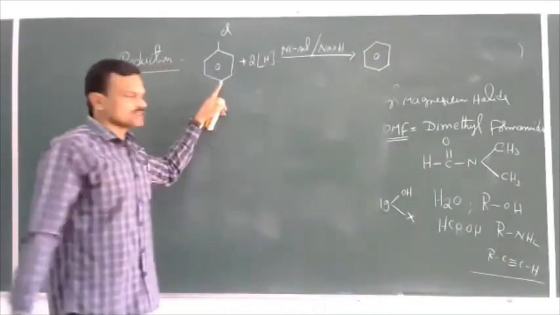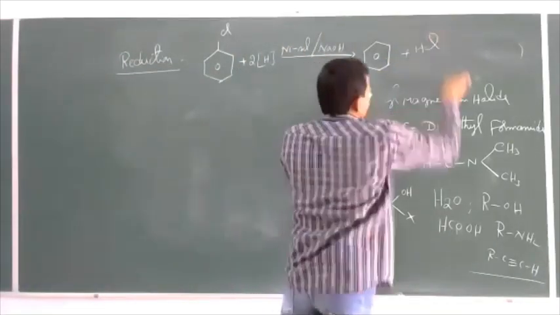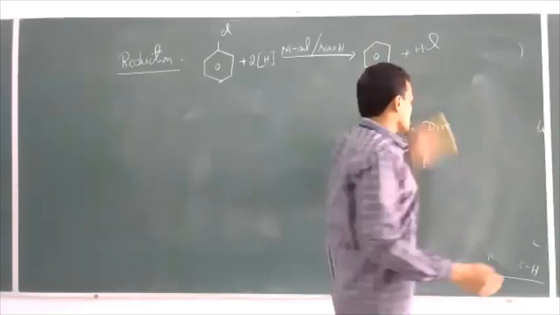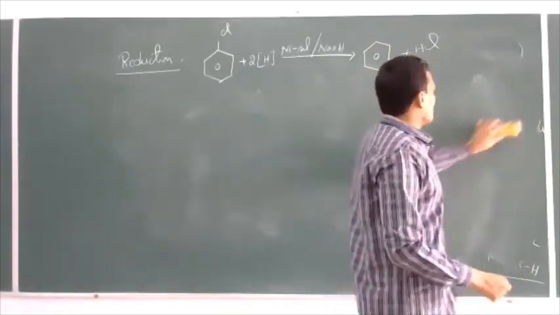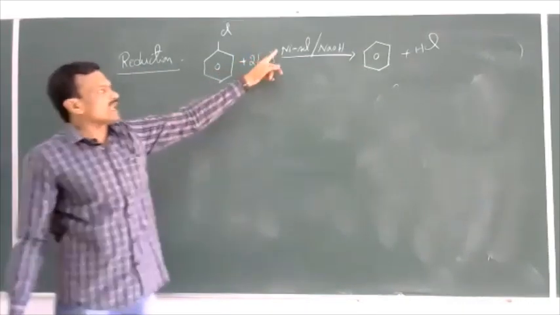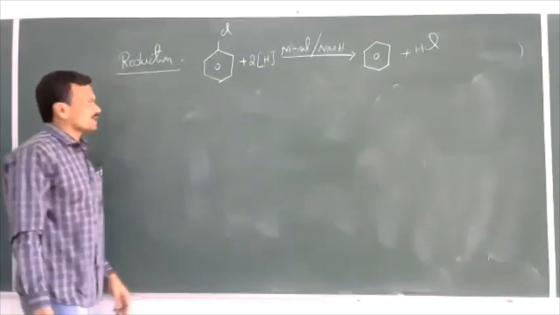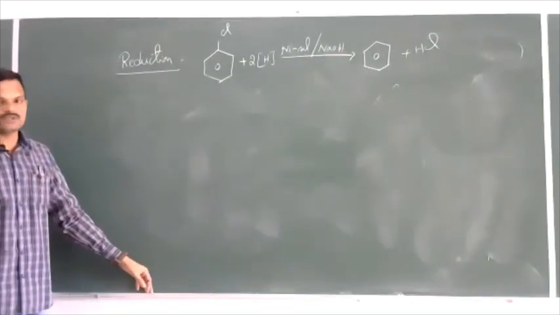So chlorobenzene is reduced to benzene plus HCl. So chlorobenzene is reduced to benzene when allowed to react with nickel aluminum alloy in NaOH. So this is regarding the reduction of chlorobenzene.